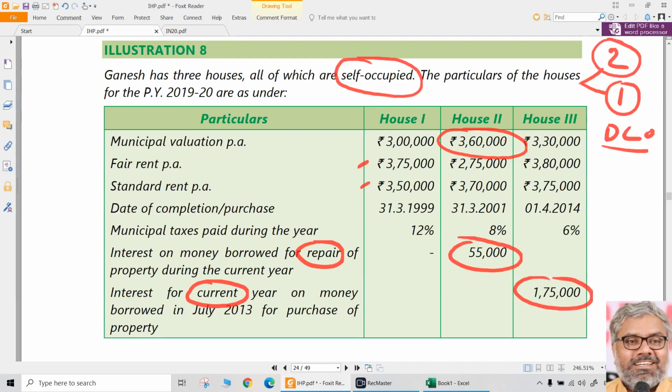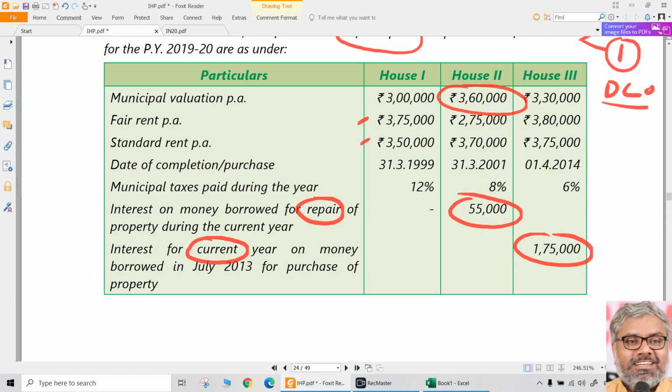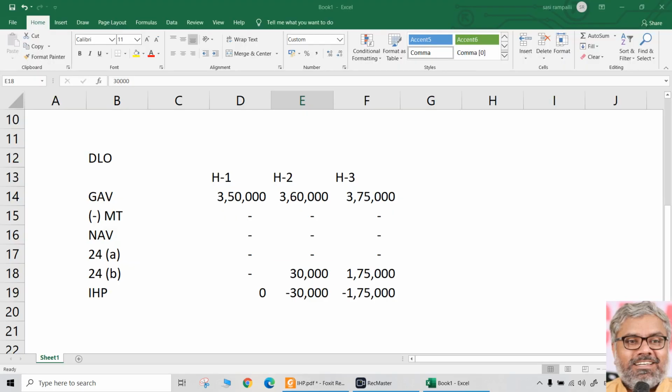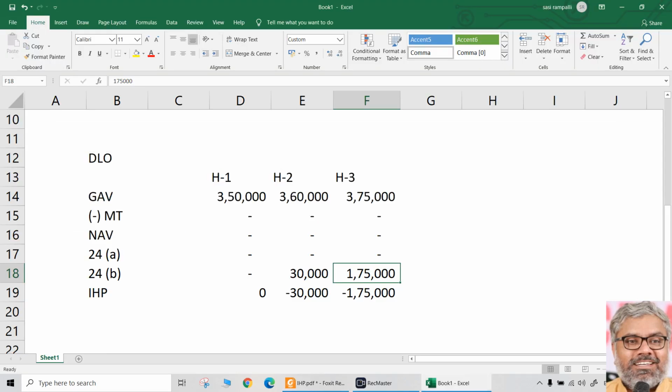So that is the computation of gross annual value, which you should be already comfortable with. Reasonable practice so far. Now the date of completion or purchase here for house number 2 and 3 also matters only if the house was self-occupied. Already we have taken that. For repairs anyway, maximum 30,000 irrespective of the date. Because house number 3, 1,75,000 we gave deduction since the completion happened 1/4/2014, much after 1/4/99. So that is only relevant for self-occupied property. For let-out property or deemed to be let out, it doesn't make any difference.